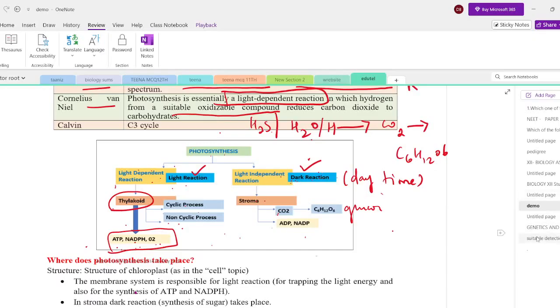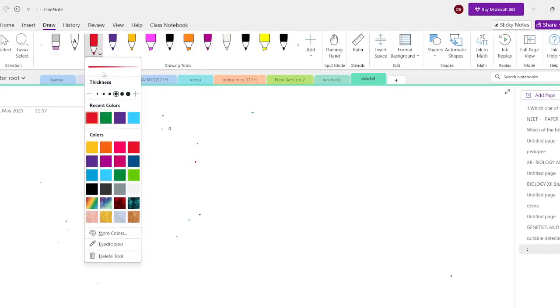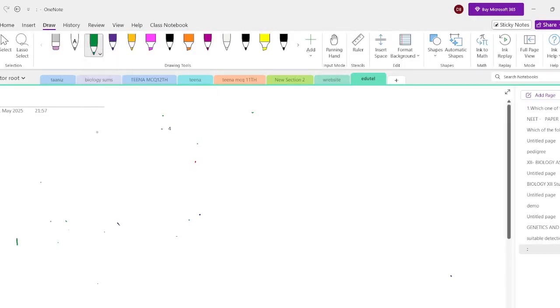Now I will explain this using a simple diagram for you. So first we have to know where this process is taking place.